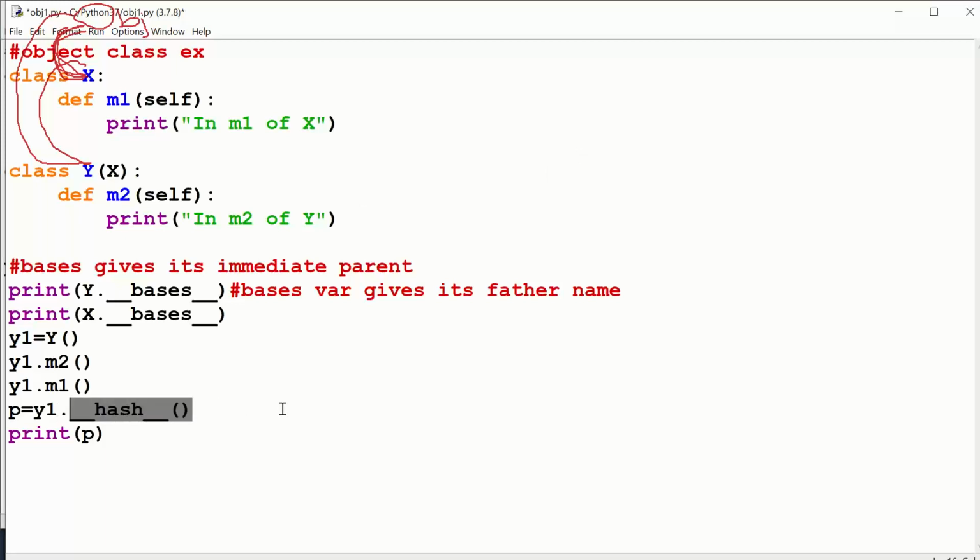So what does the interpreter do? If I am the interpreter and I have to trace, when the interpreter came to this line, this fellow called y1 dot underscore underscore hash underscore underscore open close. So this is some method called with y1. Is the y1 object there or not? First it will check the y1 object. Yes, the y1 object is there.